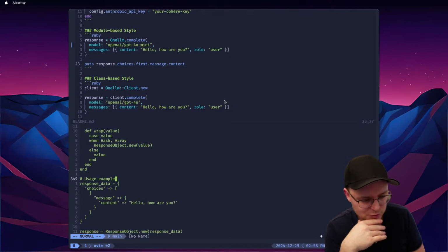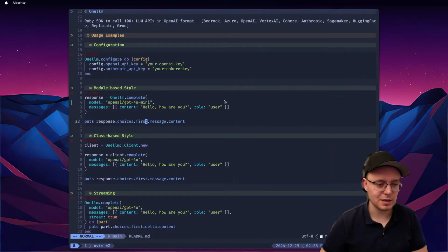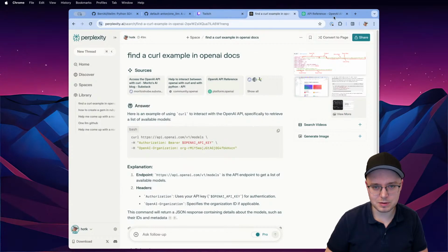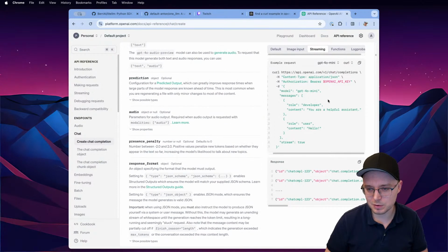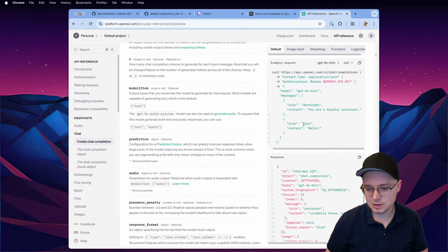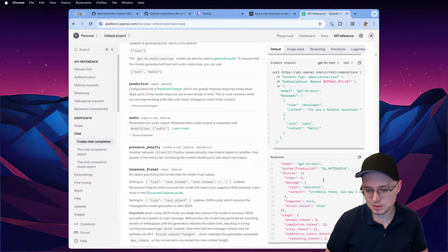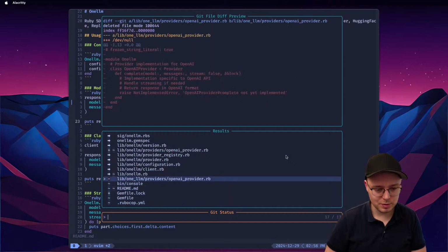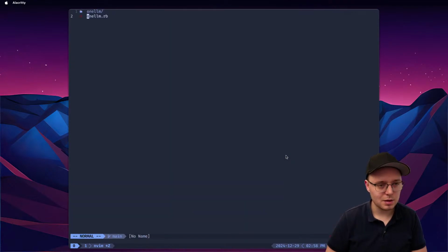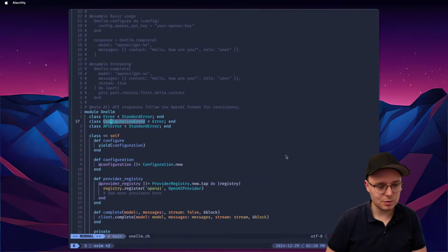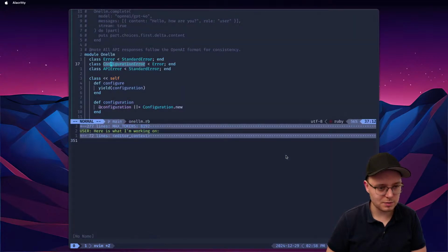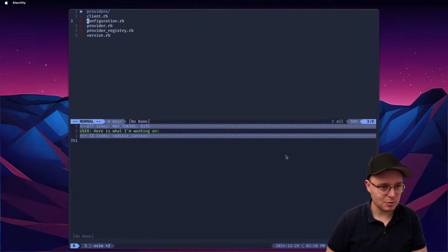Oof, no. Okay, let me just do a simple wrapper around OpenAI. So response, this is a response. Yeah, this is what we're gonna do. So we're gonna go to OpenLLM, we're gonna go here, and I'm gonna add this. We're gonna open chat, and we're gonna open, let's say, client.